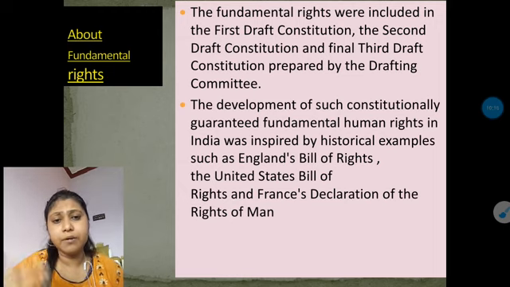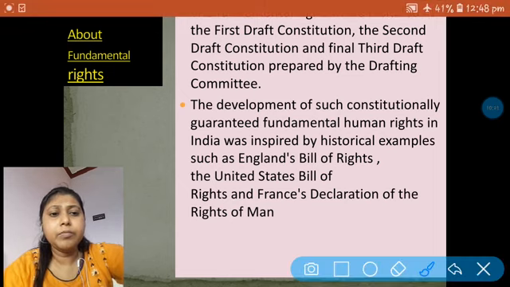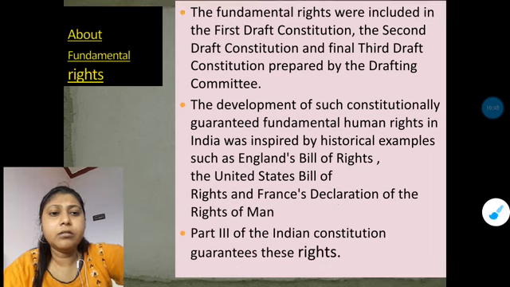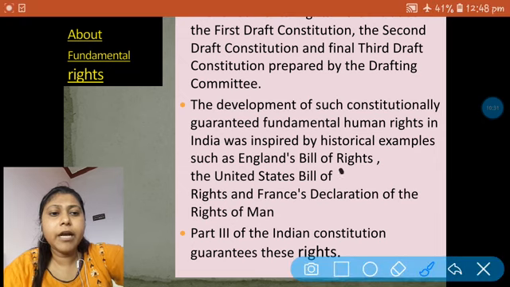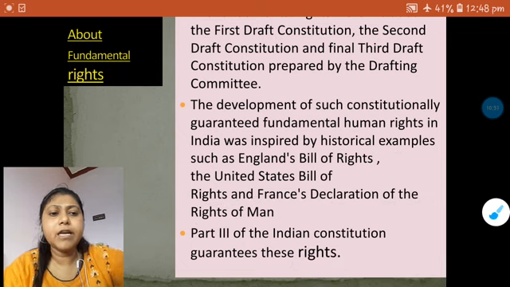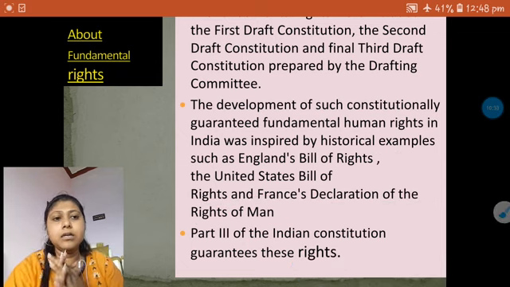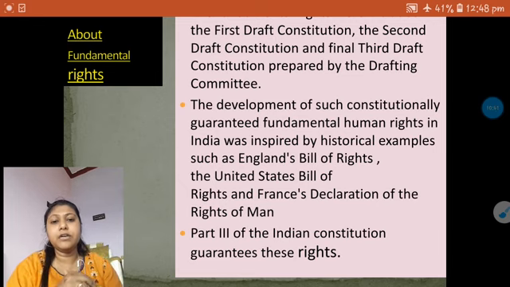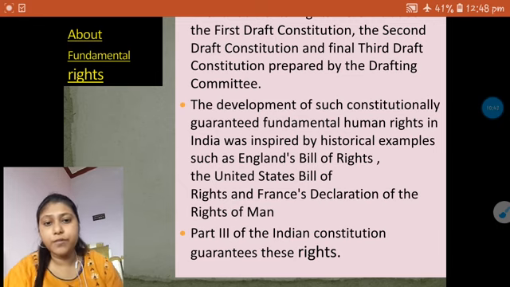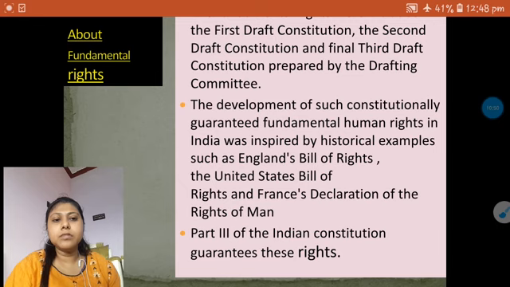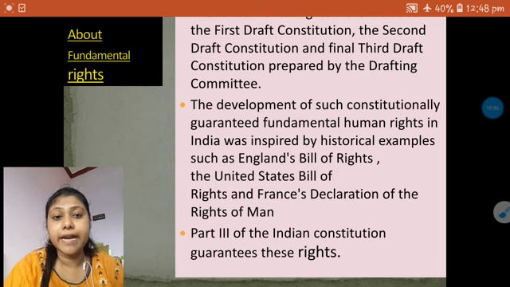Some of the examples given are the England Bill of Rights, the United States Bill of Rights, and the French Declaration of the Rights of Man. These are the areas from which we get an idea of how to create a bill, which is very important for giving identity to the people or citizens of any particular country.